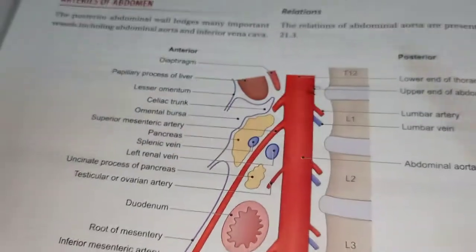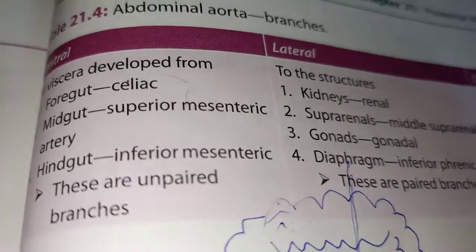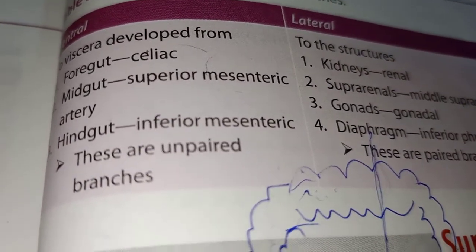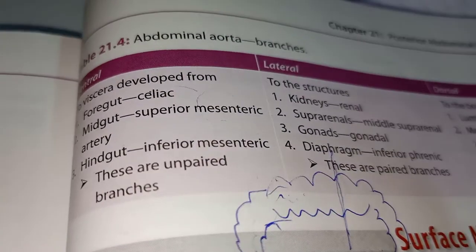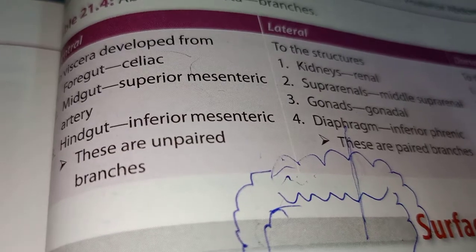The inferior mesenteric artery will supply all the structures which are developing from the hindgut. So the foregut is supplied by the celiac trunk, the midgut by the superior mesenteric artery, and the hindgut by the inferior mesenteric artery. Please remember this. It's a very, very important thing to remember.